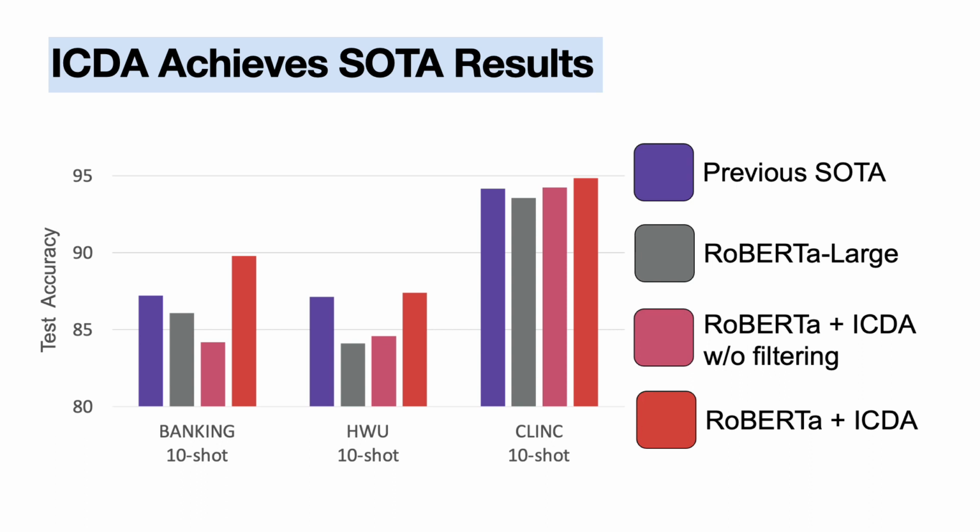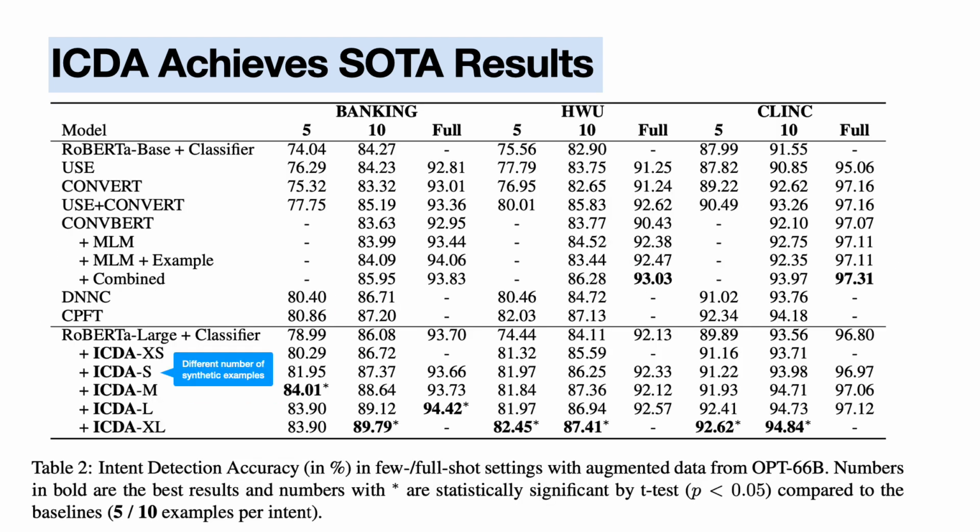Our experimental results show that our ICDA framework achieves state-of-the-art results on all 3 datasets under few-shot settings. This demonstrates the effectiveness of our approach in generating high-quality and diverse synthetic data. For more detailed results on our experiment, please refer to our paper.